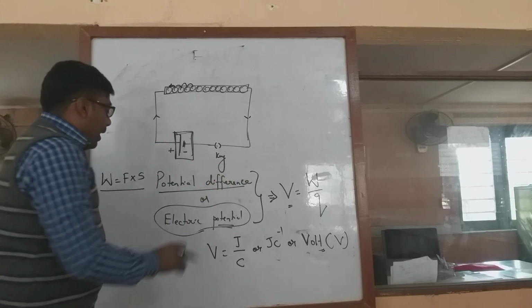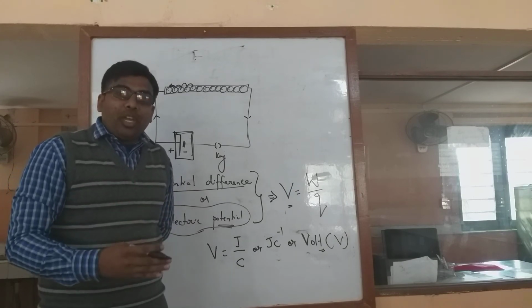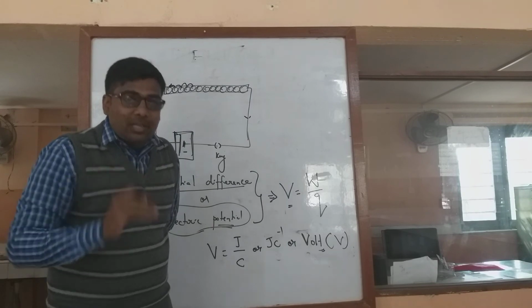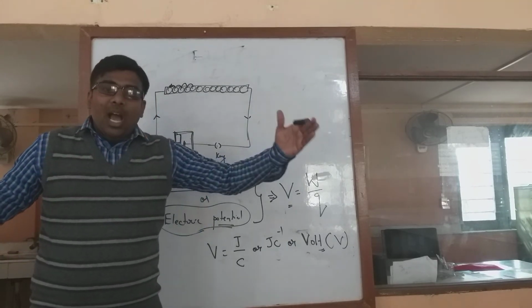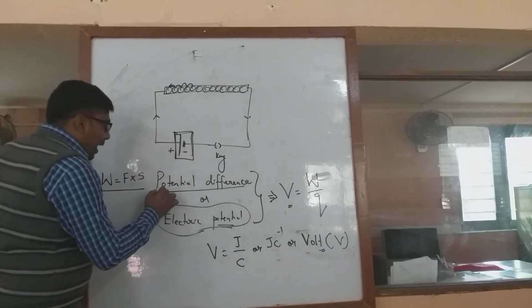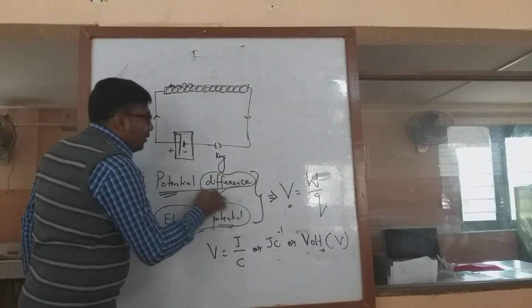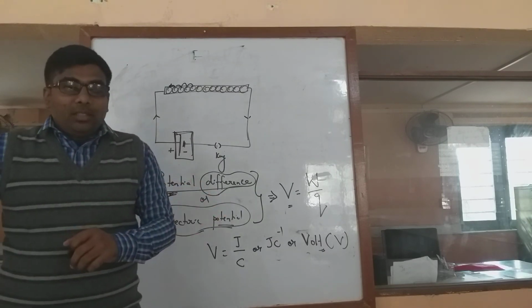Electric potential is the amount of work done in moving a unit charge from infinity to a given point, or else the amount of work done in moving a charge from one point to another. But on the other hand, we have the potential difference. As the word says, it is a difference, from higher to lower.